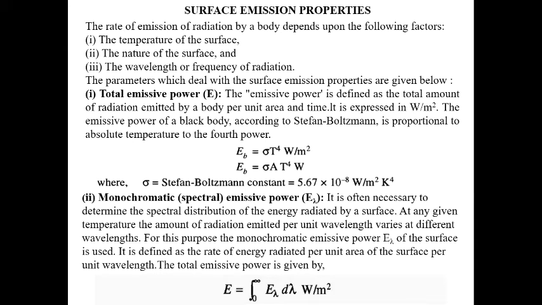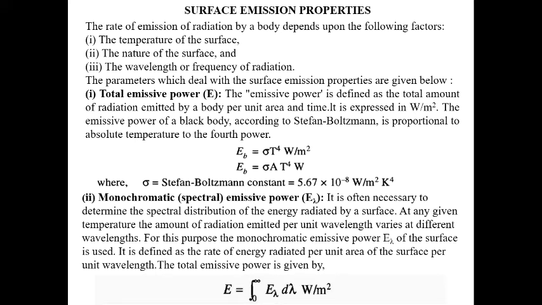So this is basically total emissive power. Now, for a particular wavelength, you can find it out. Suppose for each wavelength, 10 to the power -1, 10 to the power -2, and so on, you can find what the emissive power is. Then you integrate, summing all the emissive power, and get the total emissive power. So basically, the monochromatic or spectral emissive power determines the spectral distribution of the energy radiation